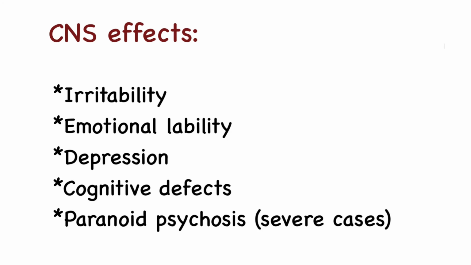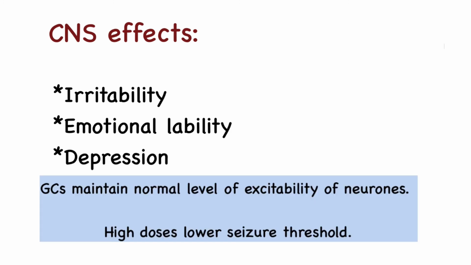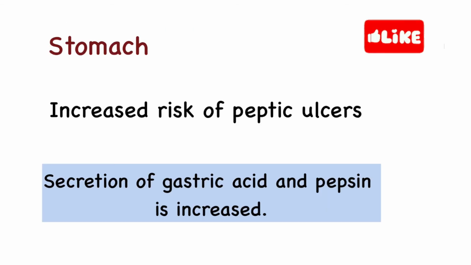Effects on the central nervous system include irritability, emotional lability, depression, cognitive defects, paranoid psychosis. Mild euphoria is quite common with pharmacological doses of glucocorticoids. Glucocorticoids maintain normal level of excitability of the neurons and higher doses lower the seizure threshold. There is also increased risk of peptic ulcer due to excessive glucocorticoids, and this occurs because secretion of gastric acid and pepsin is increased.